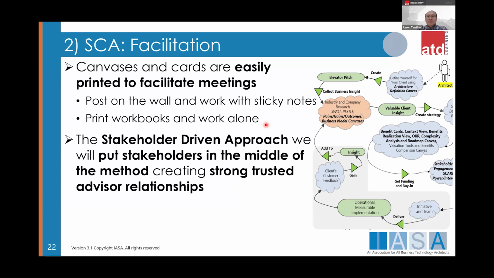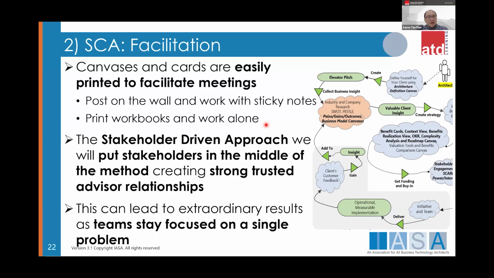So basically talking about their business. The stakeholders don't need to go through architecture training first in order to discuss with us. So we really bring the architecture to the ground, to discuss at the level of understanding of the stakeholders. Yeah. So this can lead to extraordinary results as the team stays focused on a single problem.